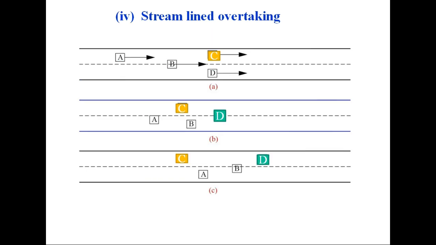The next is streamlined overtaking. Here there is a slow vehicle C and this vehicle is overtaken by 3 vehicles A, B and D. The positions of A, B, D do not change after overtaking. D will be the leader, followed by B, followed by A, and C will be behind. That is called streamlined overtaking.